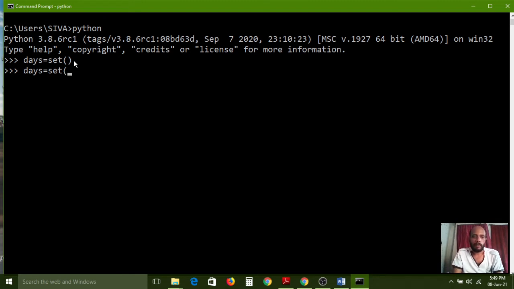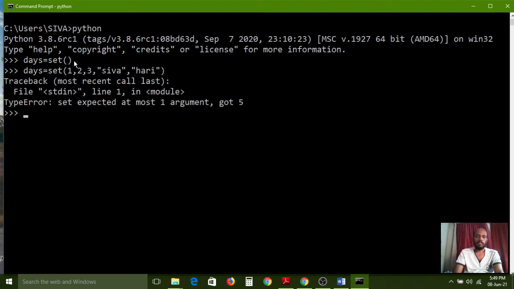I want to create a set by using the set method, and in the set method functional brackets I would like to pass some values: 1, 2, 3, Siva, Hari. So I have created this one. Set expected at most one argument, got 5. Set expected at most one argument, got 5.